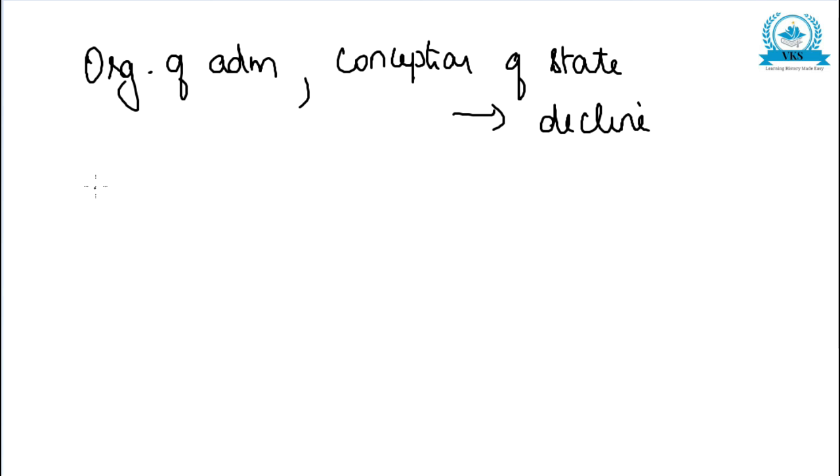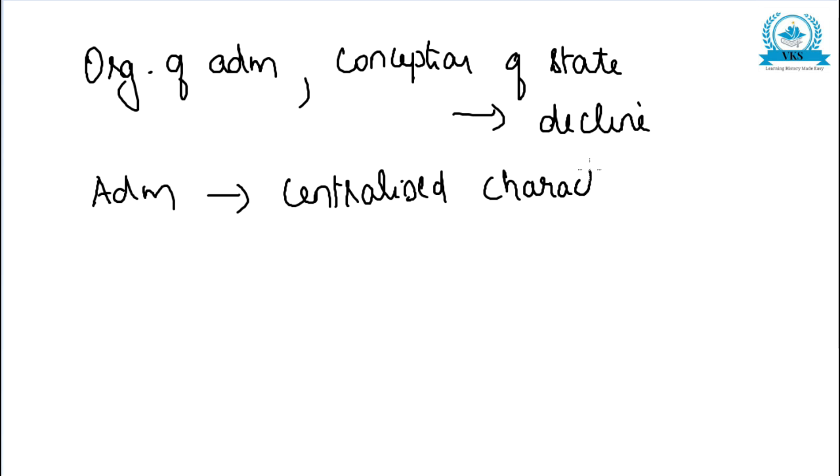Why? Because the Mauryan administration was of an extremely centralized character, which necessitated a king with a lot of ability. Centralized character means the king should have a lot of ability.